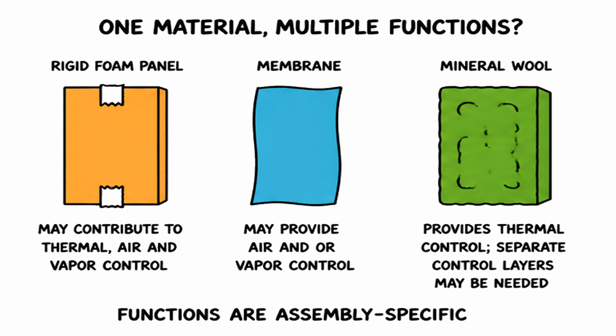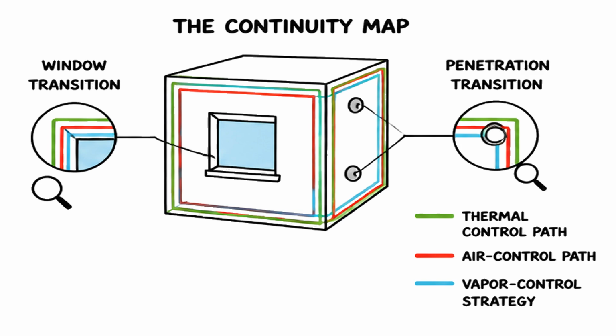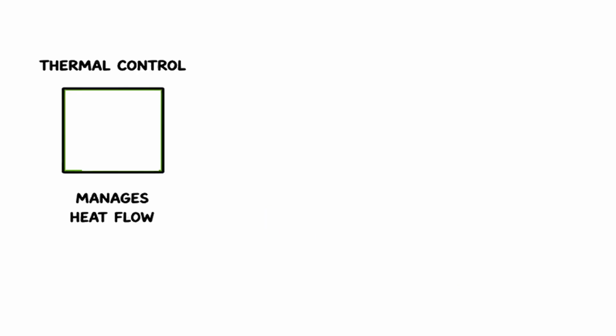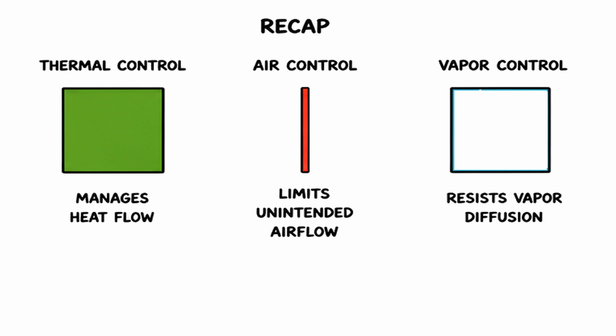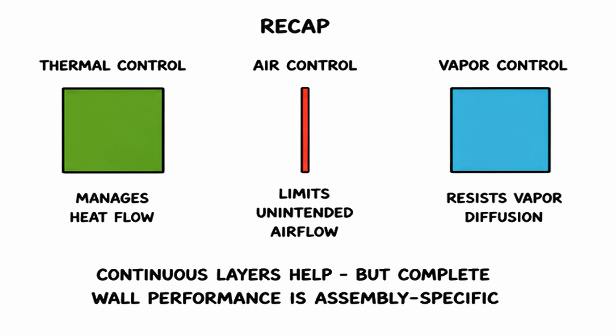Functions are assembly-specific. Instead of asking whether a wall has insulation or a vapor barrier, map each control function continuously around the enclosure. Then check every opening, connection, and penetration. Map the control layers. Every edge is a transition. Insulation, air control, and vapor control are related, but they are not interchangeable. A continuous layer helps only when it performs the required function in the complete wall. Continuous layers help, but complete wall performance is assembly-specific.